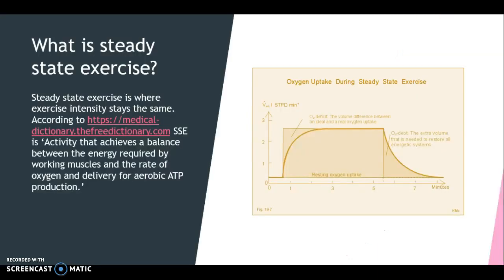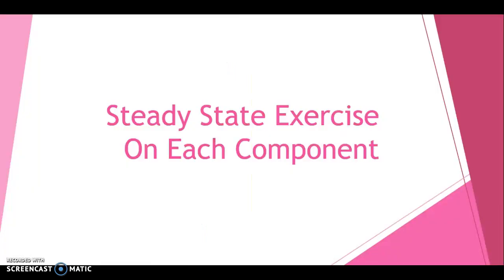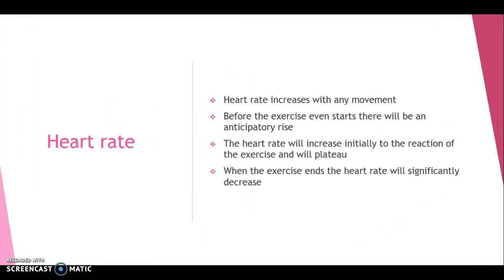What is steady state exercise? Steady state exercise is where exercise intensity stays the same, and according to the medical dictionary, it is activity that achieves a balance between the energy required by working muscles and the rate of oxygen delivery for aerobic ATP production. Steady state exercise on each component.